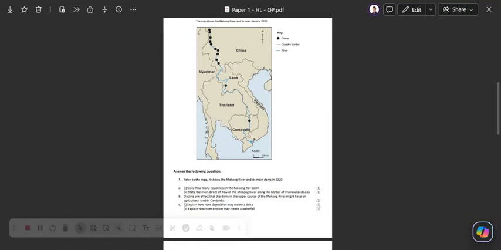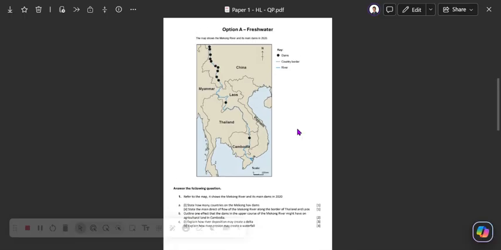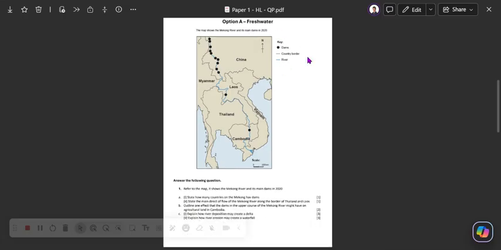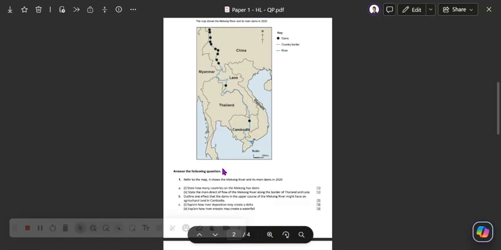Okay, so this is the structured screencast for the freshwater question. So we've got here option A, freshwater, and the map shows the Mekong River and its main dams in 2020. And we got a key there, which is really important: the river, the dams, and the country border. So answer the following questions. Refer to the map. It shows the Mekong River and its main dams in 2020.